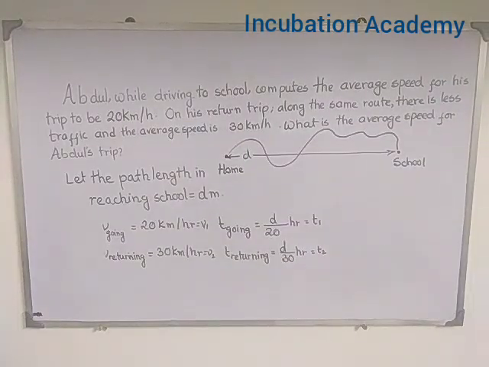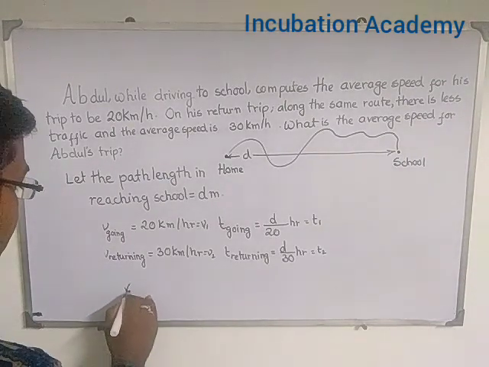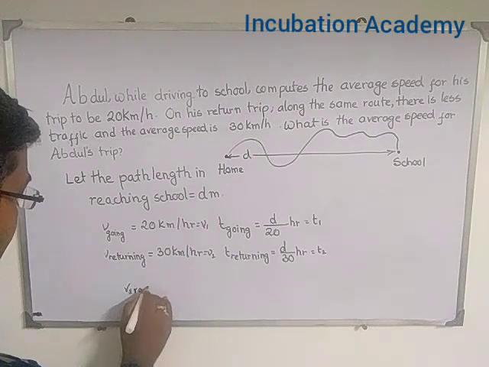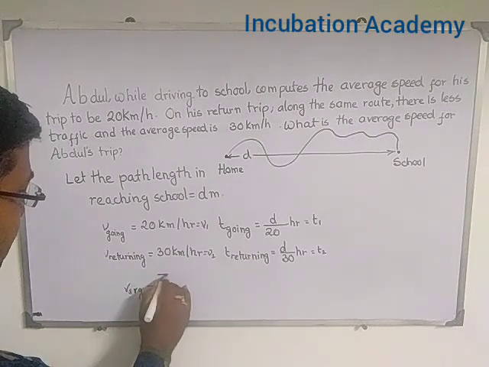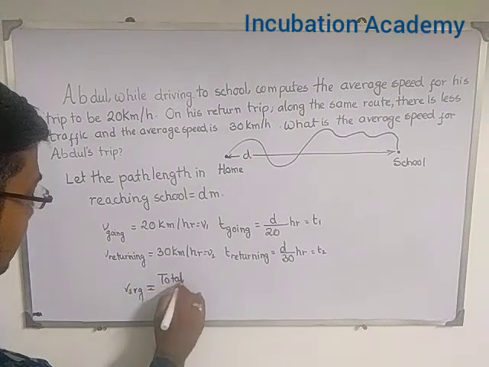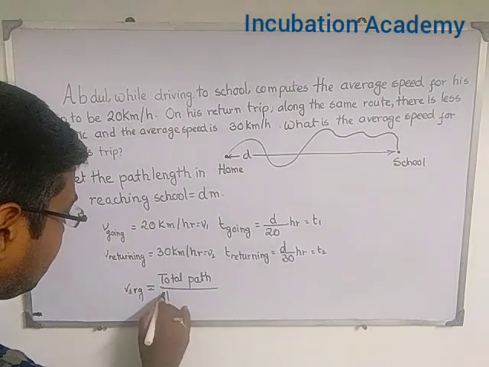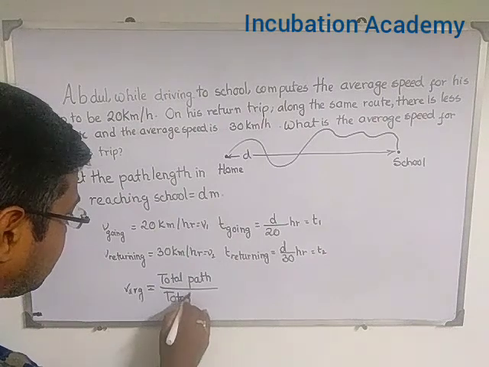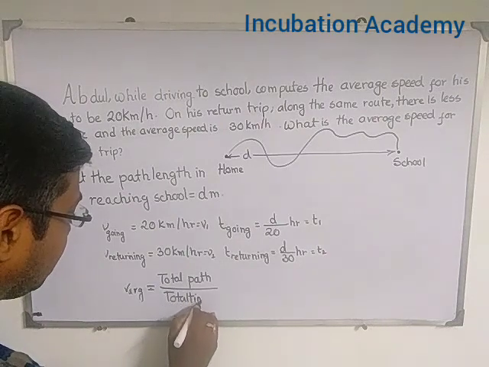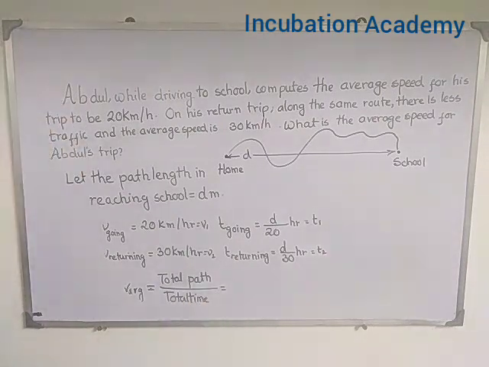Now if I try to apply the formula of the average speed, then V average is equal to total path divided by total time. What is the total path here? d in the time of going and d in the time of returning.